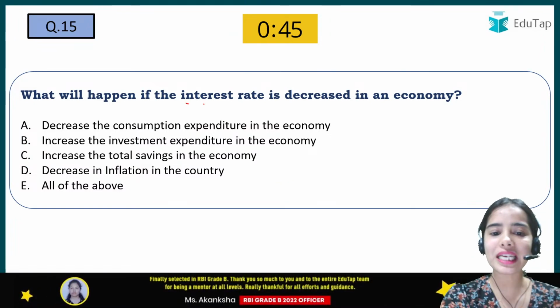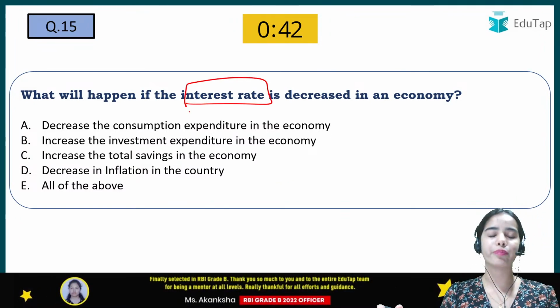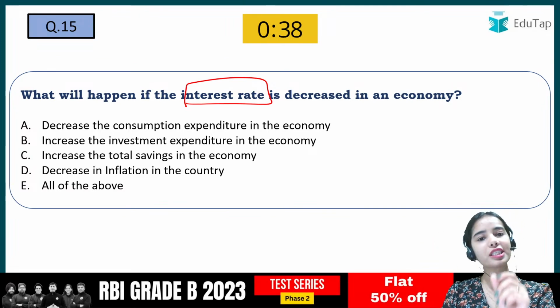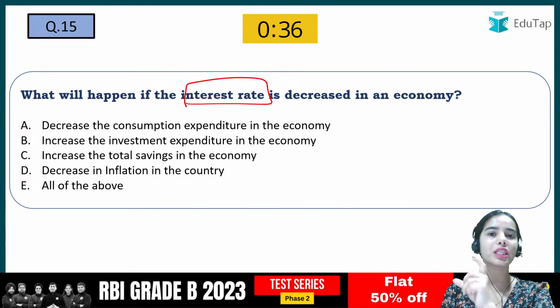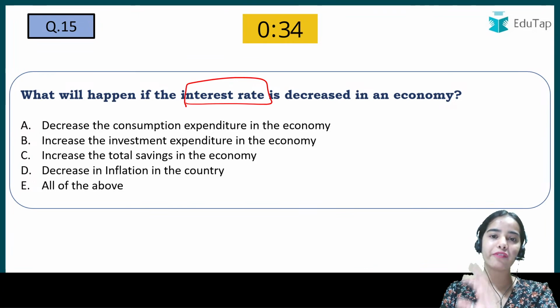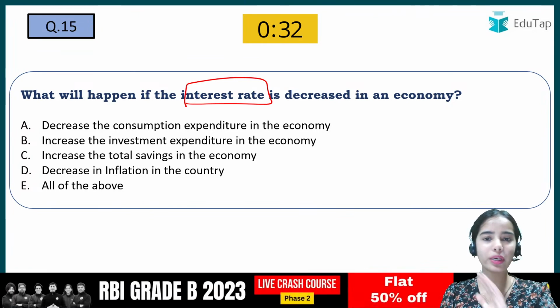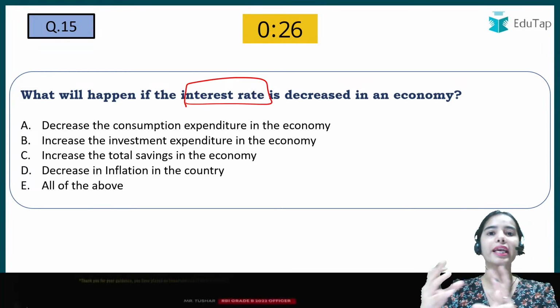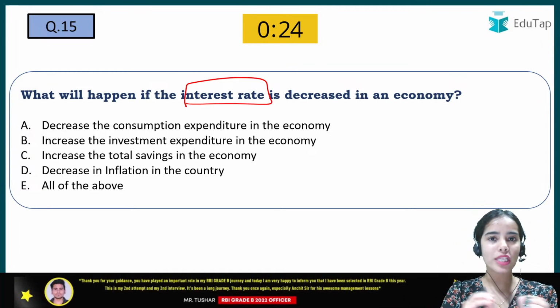Whenever we talk about interest rate without specifying the market and such, the interest rate will always be mentioned with the deposits. Whenever we talk about interest rate without any mention of the financial markets, that means we are talking about the economy, the lending rate and the deposit rate. That is the basic idea.